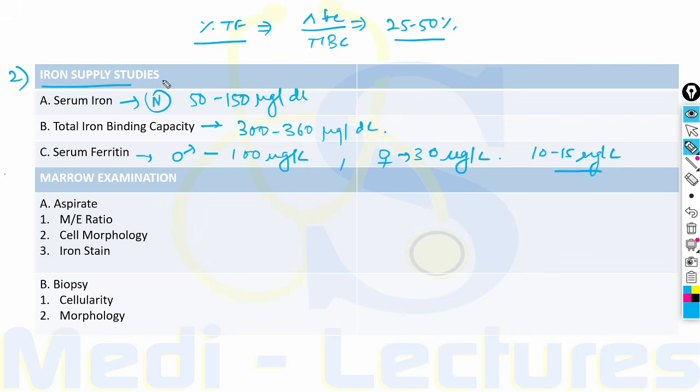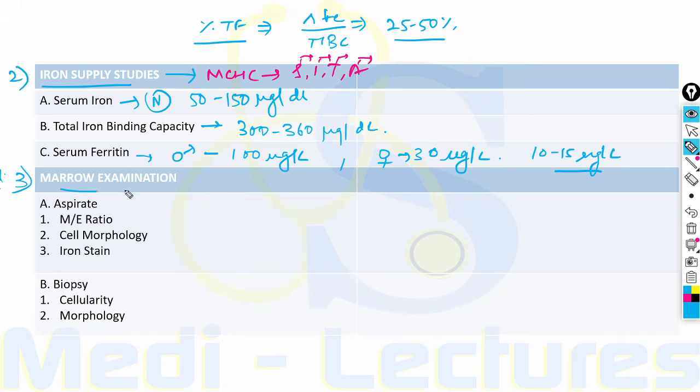These iron supply studies are very important in differentiating various causes of microcytic hypochromic anemia, which can be remembered by the mnemonic SITA: sideroblastic anemia, iron deficiency, thalassemia, and anemia of chronic disease.